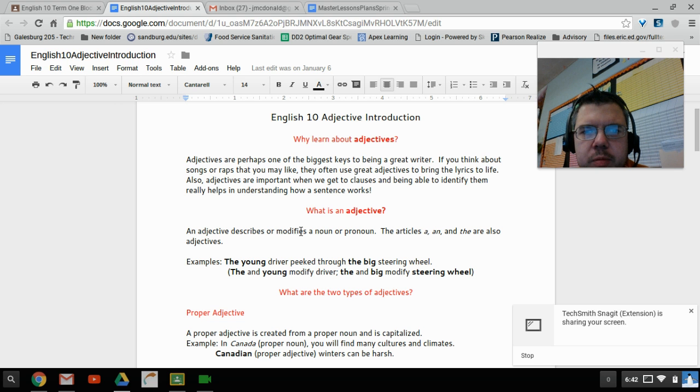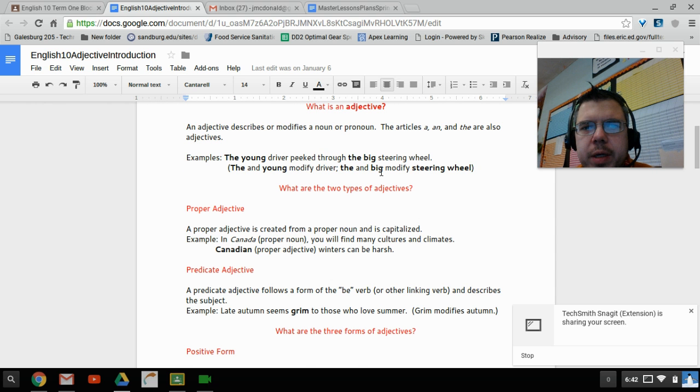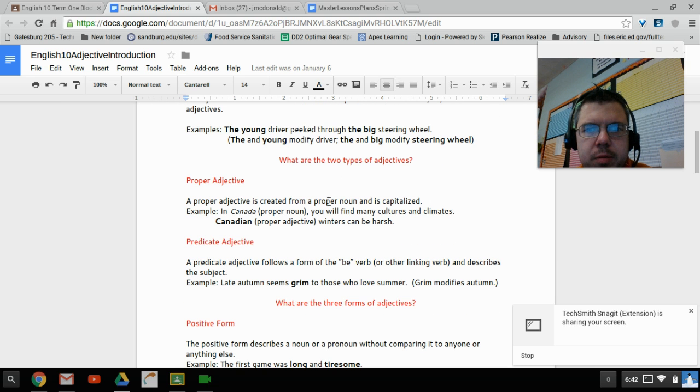What is an adjective? An adjective describes or modifies a noun or pronoun. The articles a, an, and the are also adjectives. The young driver peeked through the big steering wheel. Proper adjectives. A proper adjective is created from a proper noun and is capitalized. Example, in Canada, which is the proper noun, you will find many cultures and climates. Canadian winters can be harsh.